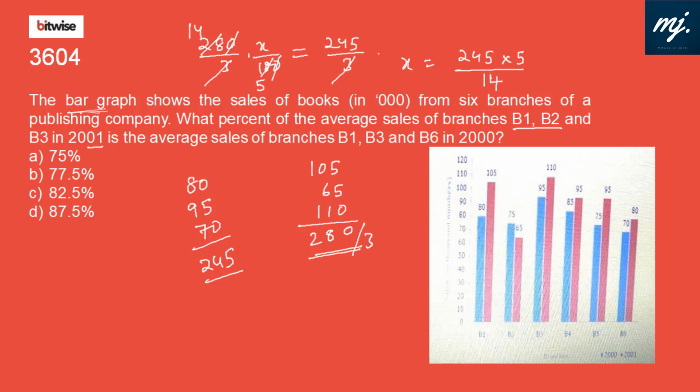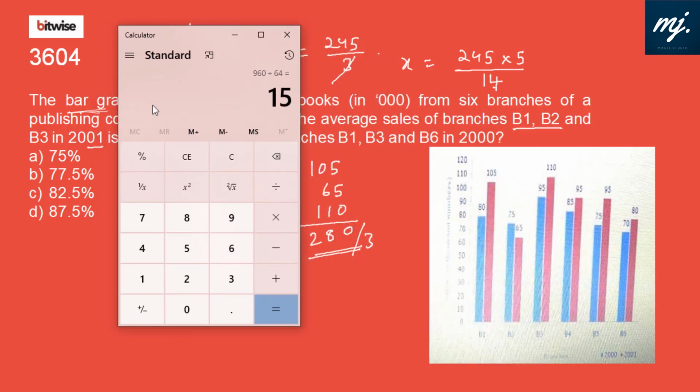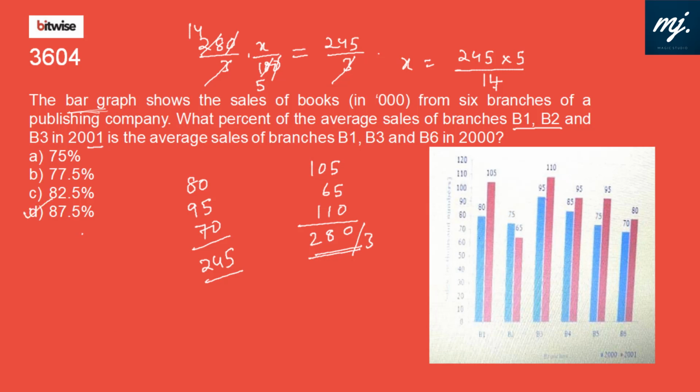If the denominator were 15, it would be 81% something. Since the denominator is smaller, the answer should be more than 81%. Let's check with the calculator: 245 into 5 divided by 14 is 87.5%, which is in option D. That was also giving us a hint that it has to be greater than 82%, and the only option is 87.5%.